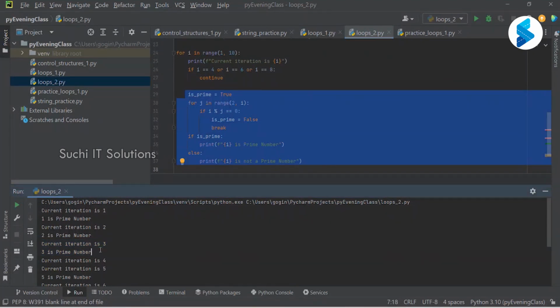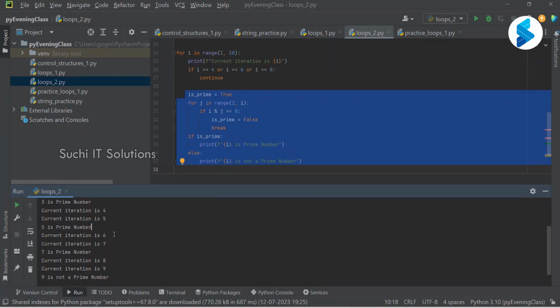Now let us look at 5. 5 is a prime number. The next one we are checking is 6. Current iteration is 6, but it is not saying whether it is a prime or not, because for 6 also we have said if I equals 6, continue, which means skip the current iteration and go to the next one. You don't have to do anything, go to the next one.